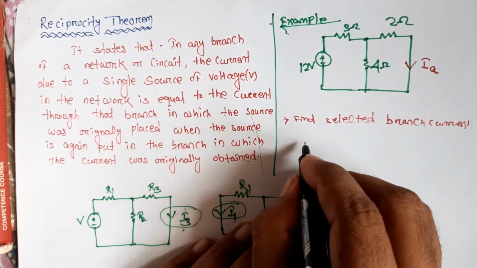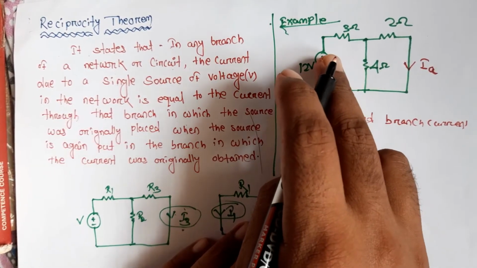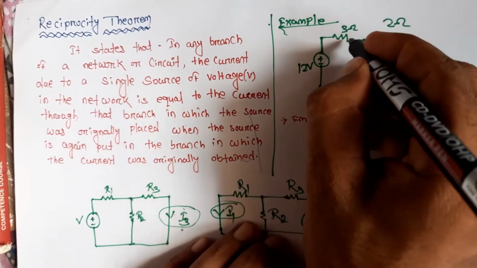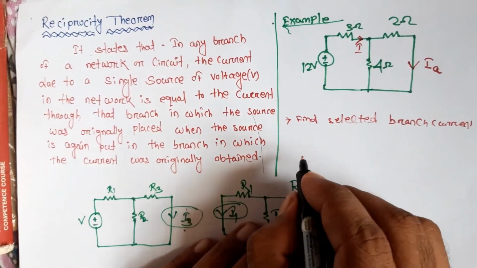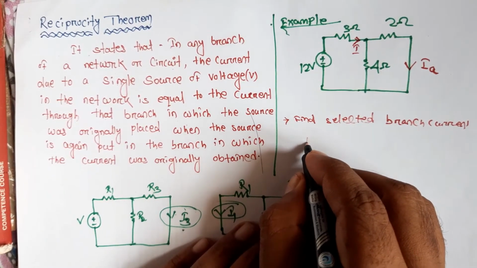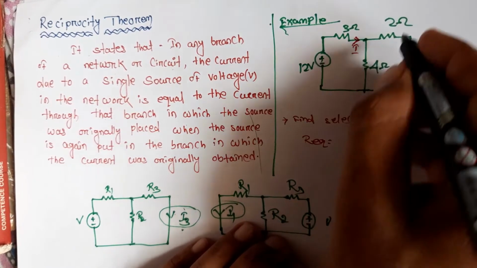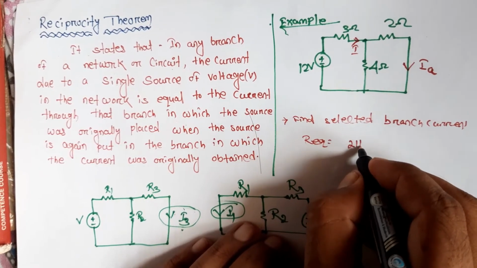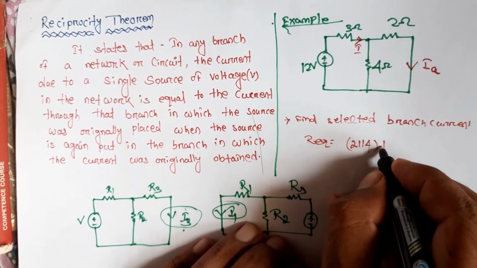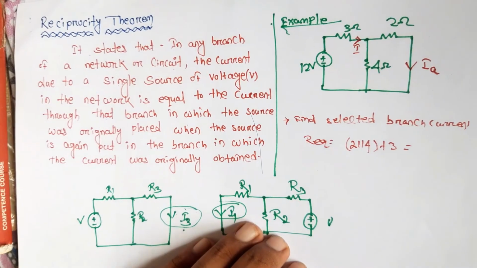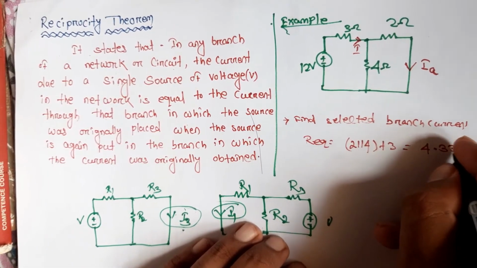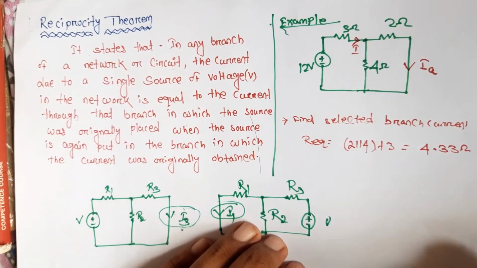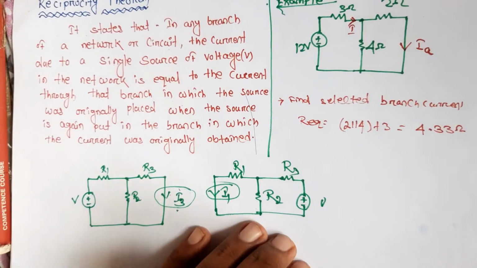For finding IA, first you need to find the total current, then we divide it. To find the total current, first we require R equivalent. R equivalent is 2 parallel 4, plus 3. This is equal to 4.33 ohm.